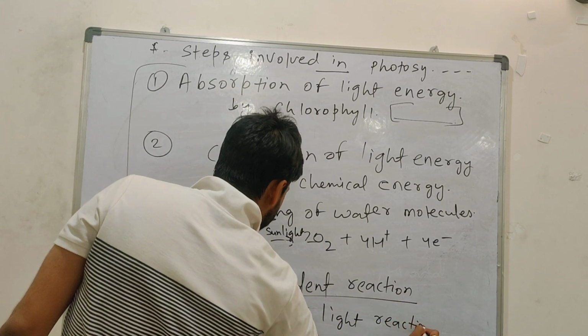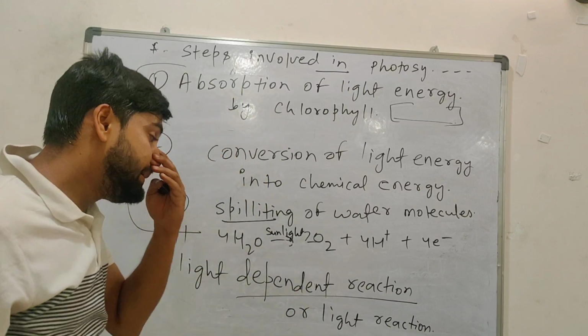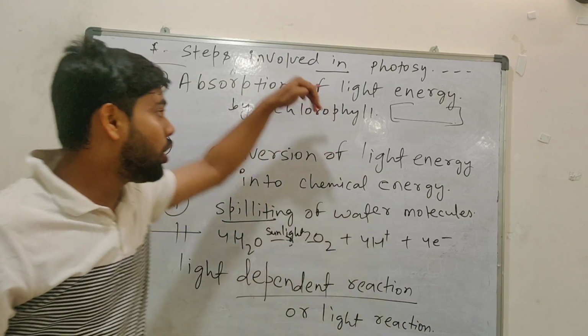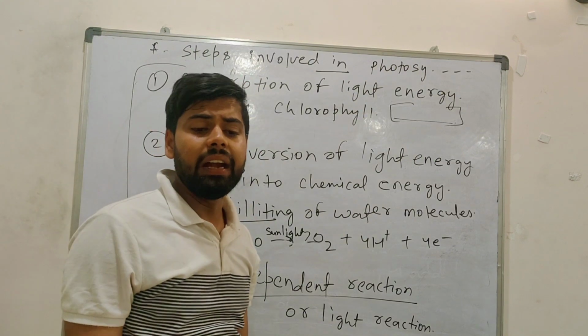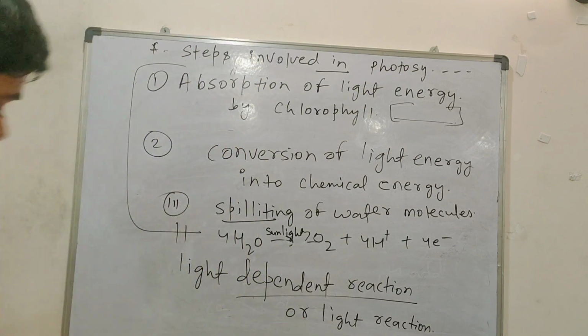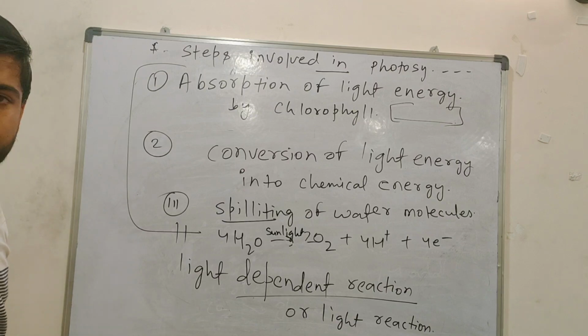Understand, the reaction that takes place in the presence of light, and these all 3 steps happen in the presence of light. So it is a light dependent reaction. Write down. Okay, done.